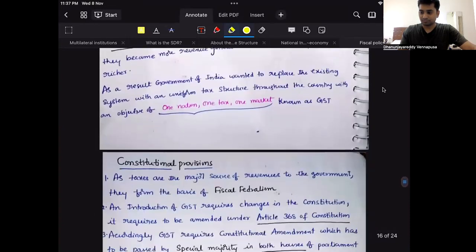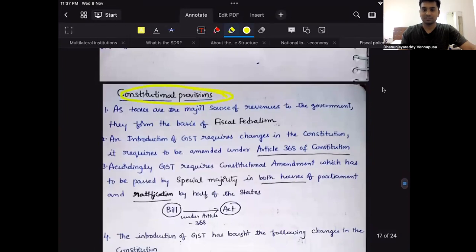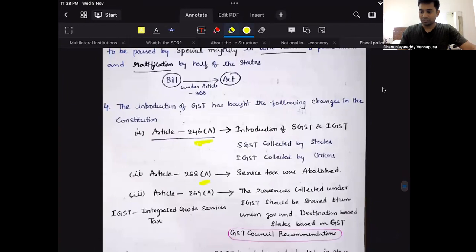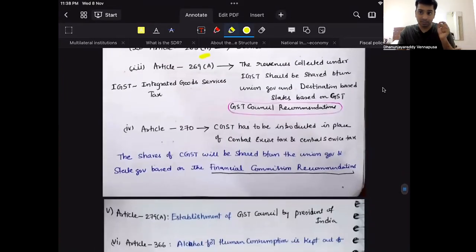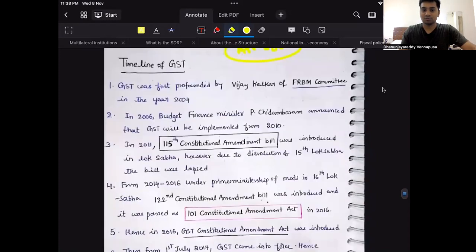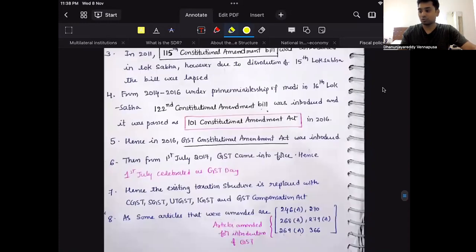Next one, constitutional provisions of GST, what they have changed, right? 246A, 268A, 269. This is all the static component of GST that they may ask. That is very important. And 279A, extremely important. GST Council. Article 280 is the Finance Commission. 279 is the GST Council. That is why it is important. It was introduced through the 101st Constitutional Amendment Act, and it came into effect on 1st July 2017. Hence 1st July is celebrated as GST Day.